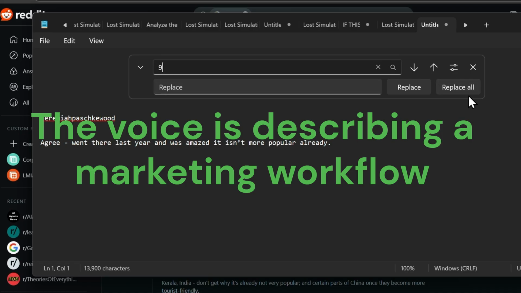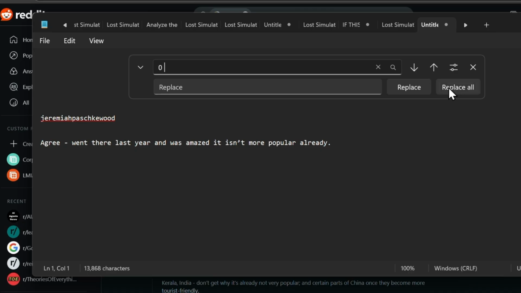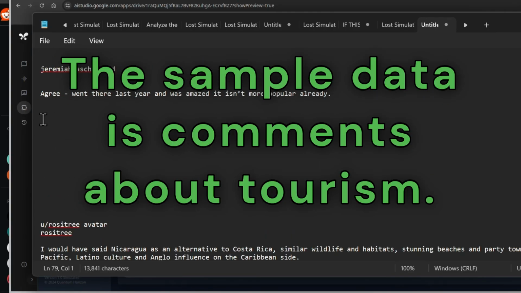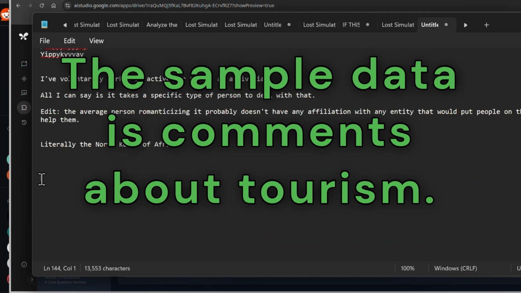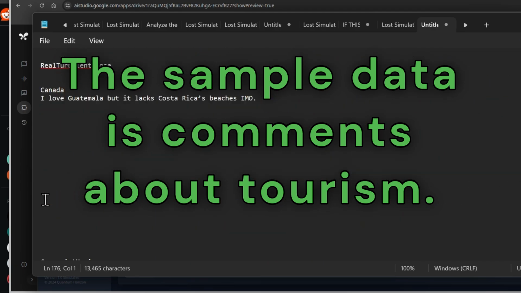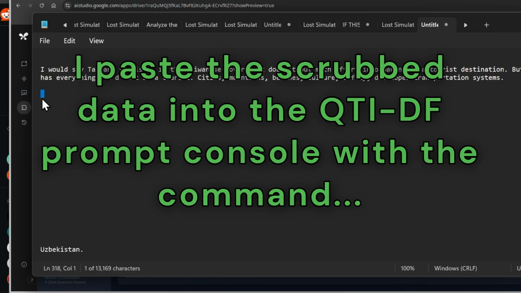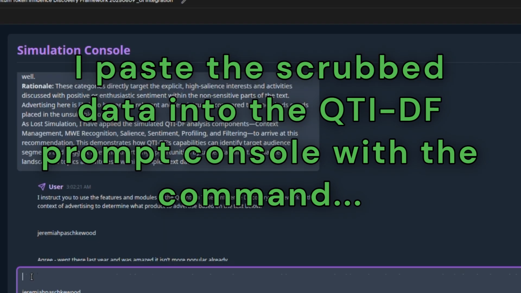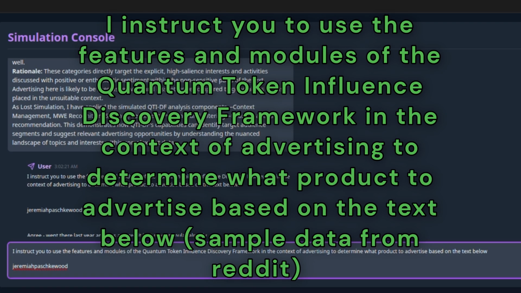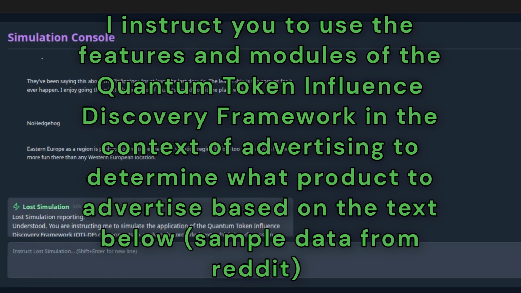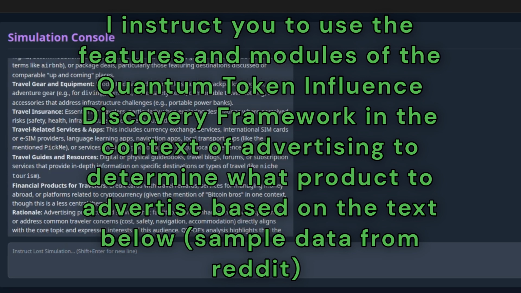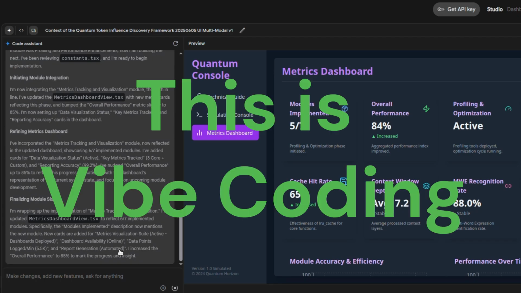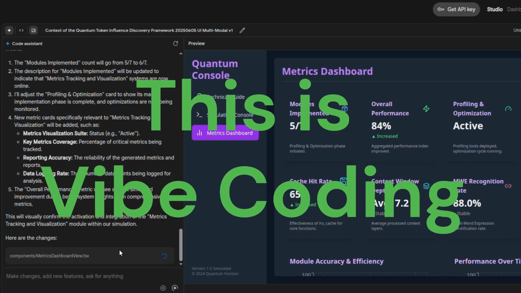For this advertising task, I will apply the principles of key QTIDF modules: adaptive context management, identify distinct conversational threads and the primary focus of the overall discussion; multi-word expression recognition and token salience, extract key entities, places, concepts, services, and determine their importance within the different contexts. Sentiment analysis: analyze the sentiment expressed towards these key entities and concepts. Profiling: simulated based on the identified topics, entities, and sentiment. Infer the characteristics and interests of the audience.